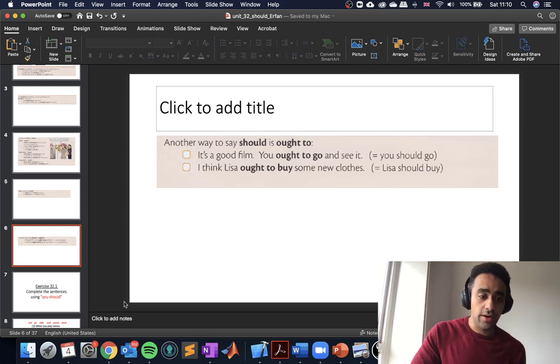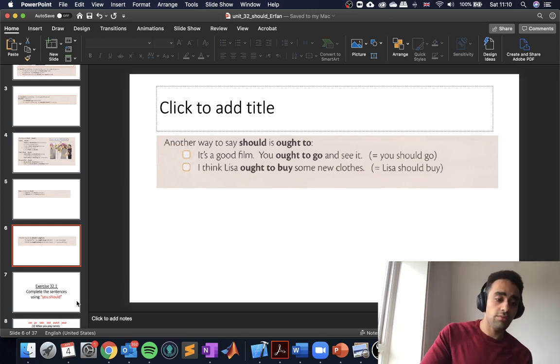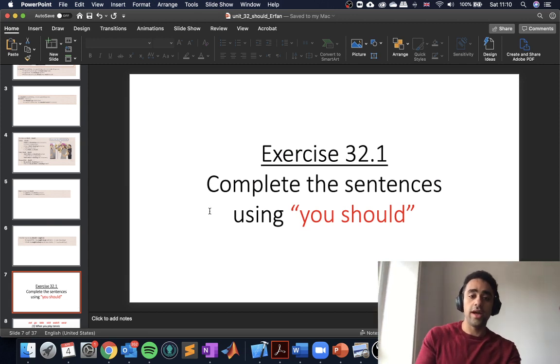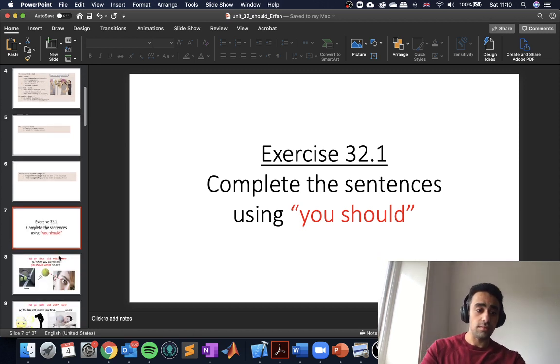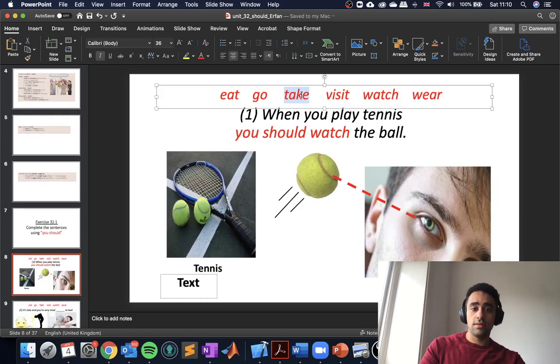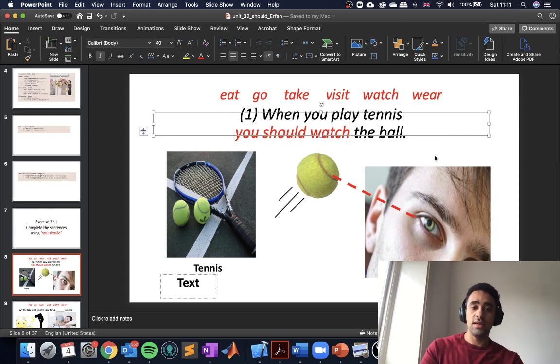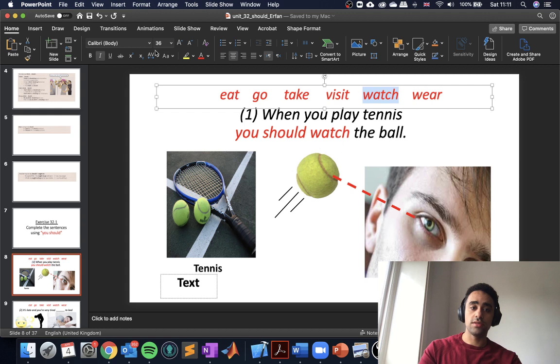And then our exercises here. We will go through the first one, where we have to complete the sentences using you should. So the first one, we have a list of verbs, and then we use it in the sentence. When you play tennis, you should watch the ball. So there's a ball coming, you should watch the ball to hit it with your racket and to avoid any injury. So here we used watch.